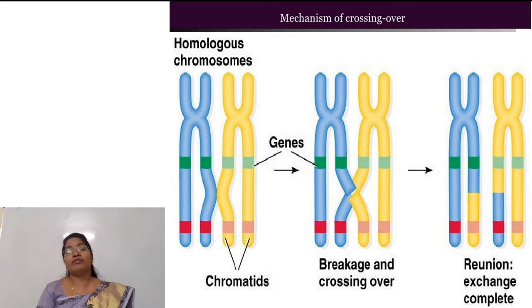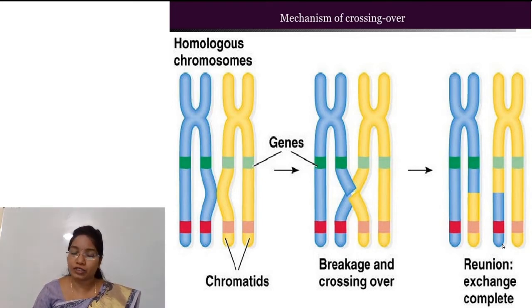After that, the fourth phase, the last phase of crossing over, is terminalization. This terminalization process occurs in the diplotene and diakinesis phase of prophase first of meiosis first. So in this phase, basically the separation of these exchanged chromosomes takes place, and after complete separation of these two homologous chromosomes, there is a complete terminalization.